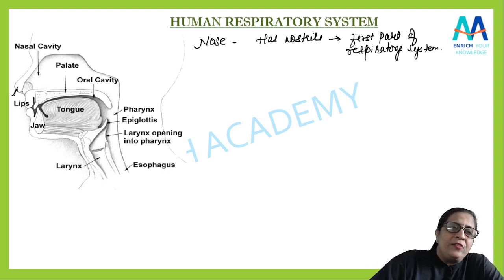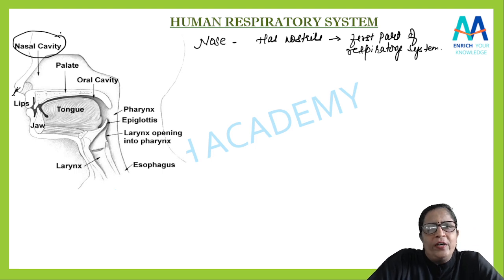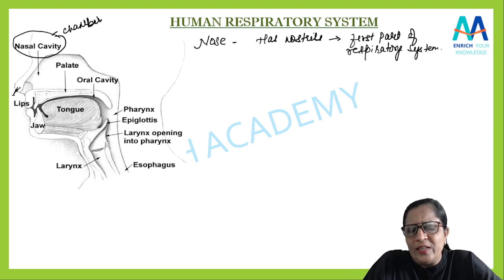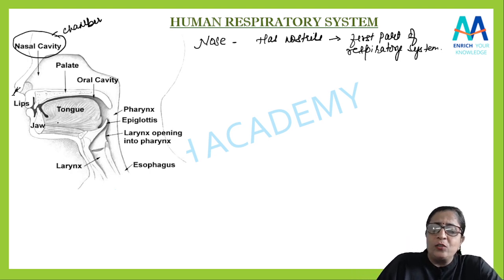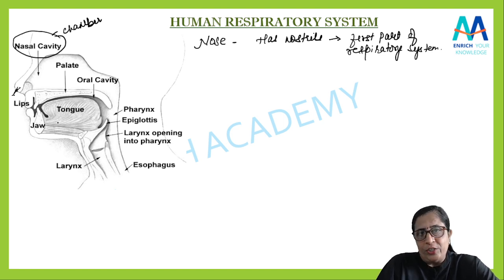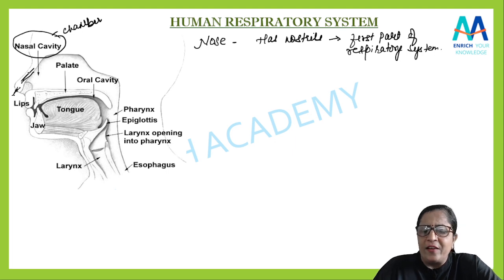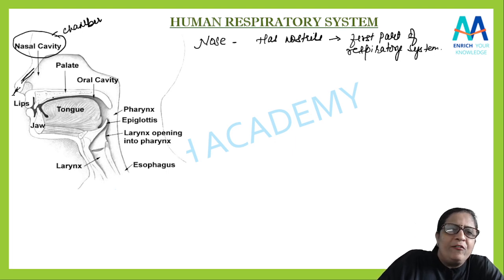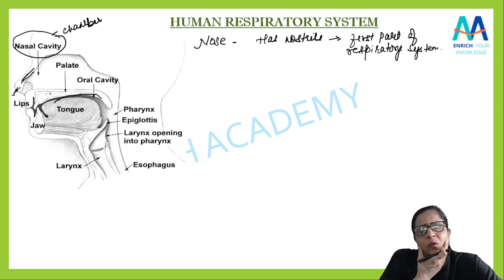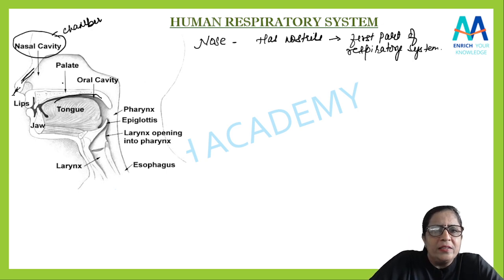After that, students, as the air enters through the nostril, then you can see here that this is a nasal cavity, or you can also call it a nasal chamber, है ना? या फिर बहुत बार उसको nasal passage भी बोलते हैं. It is one and the same. So these two nostrils open into a pair of nasal chambers. Okay, now this nasal cavity, students, is separated from the oral cavity. You can see this is the oral cavity. Yes, ये हमारा मुंह है. The oral cavity and this nasal cavity, both are separated by a palate.